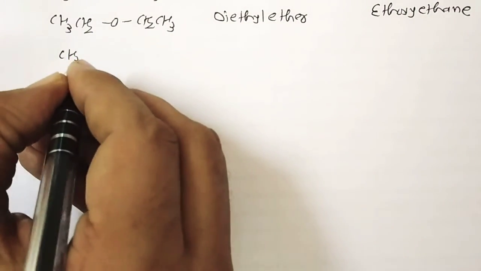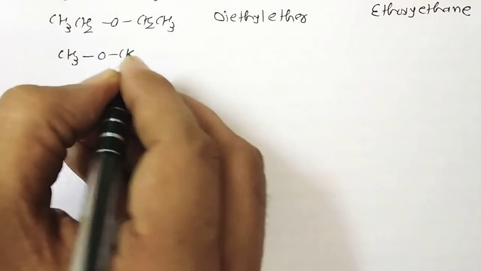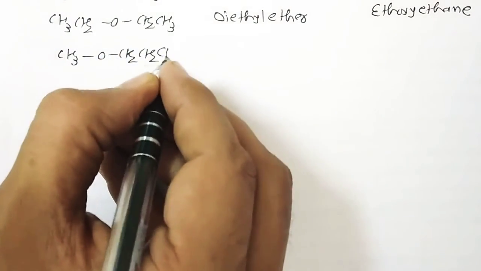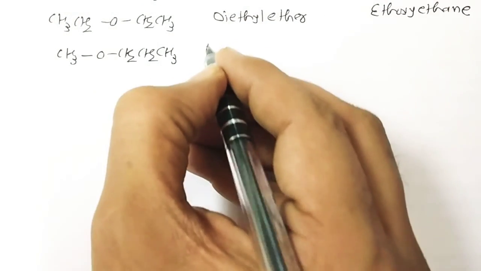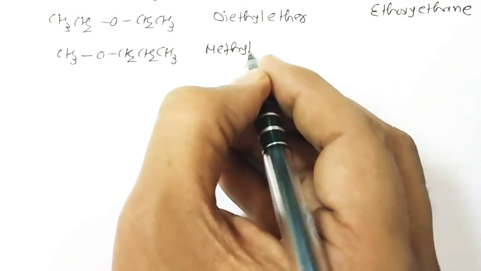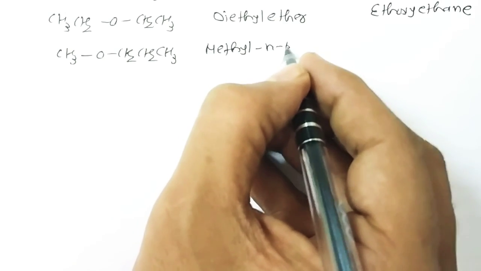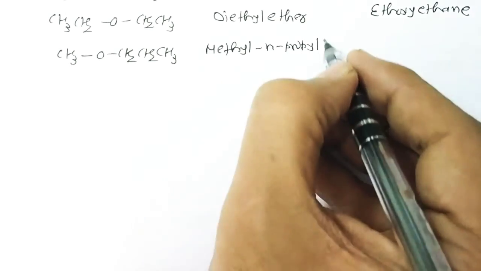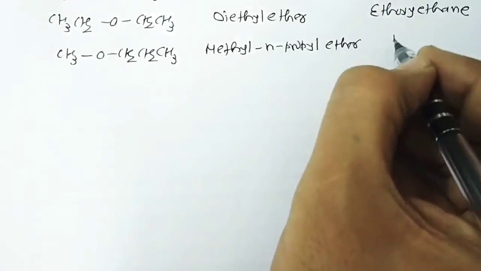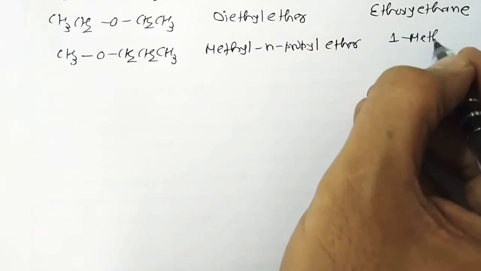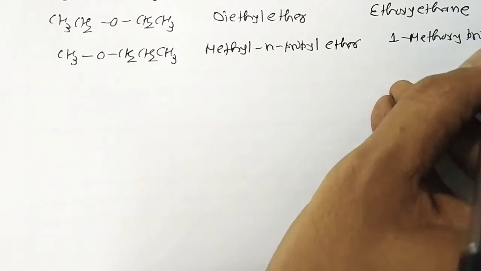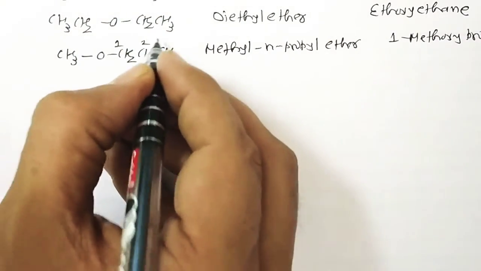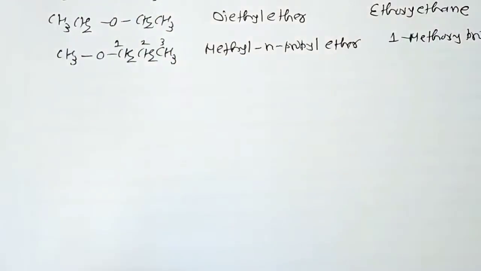For example, if I have CH3OCH2CH2CH3, the name of this compound is methyl normal propyl ether. But the IUPAC name is 1-methoxypropane, because we give the number in such a manner.